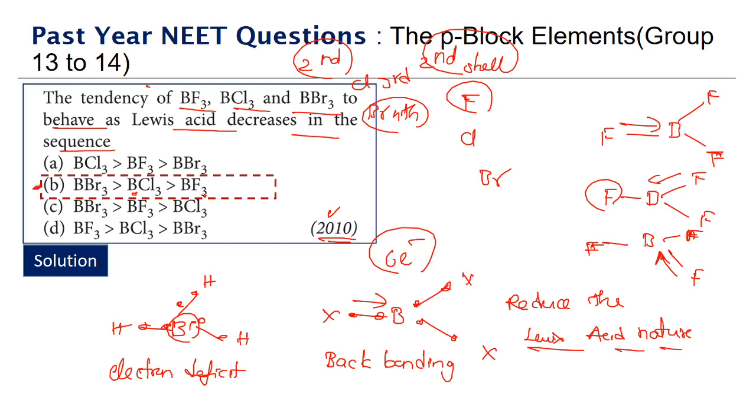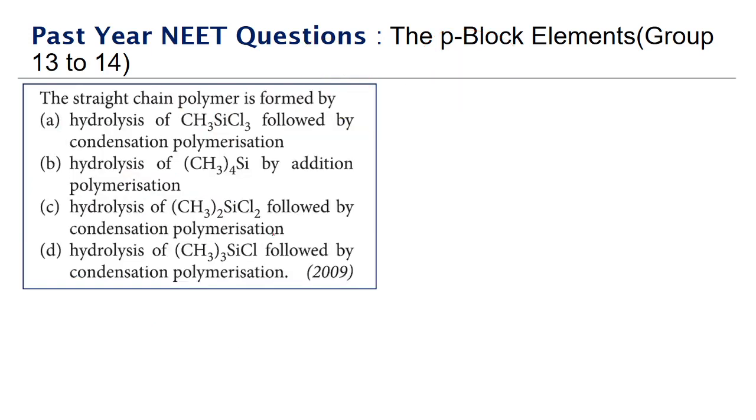Okay, so the correct answer is option B. Next we have a question that has come in 2009. The straight chain polymer is formed by. So the idea is the formation of the silicones. Okay, so silicones will have what kind of a structure? They will be having the R2SiO repeating unit structure. So here we're talking about the straight chain polymer.